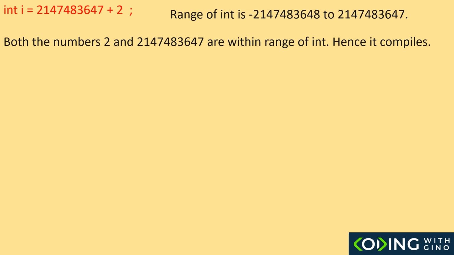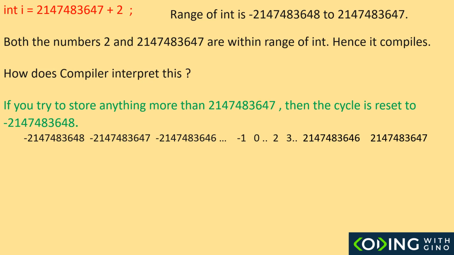But if this compiles, what gets stored in i? Again, we're moving towards the wraparound concept. If you try to store anything more than the positive range of int, then the cycle is reset to the negative range of int. So, if you try to store 2147483647 plus 1, then there is no number greater than 2147483647 in int's range.